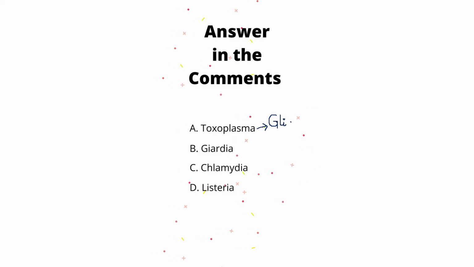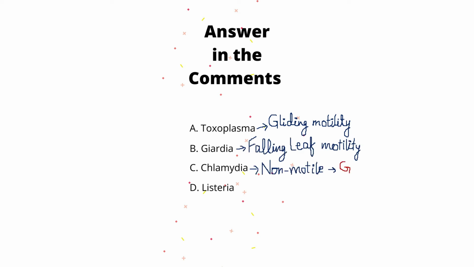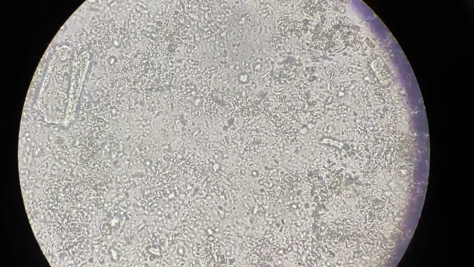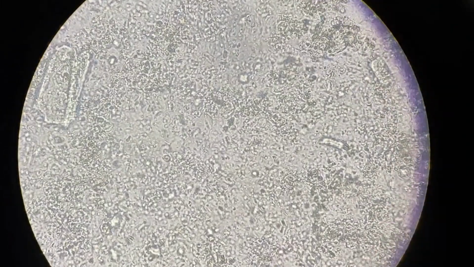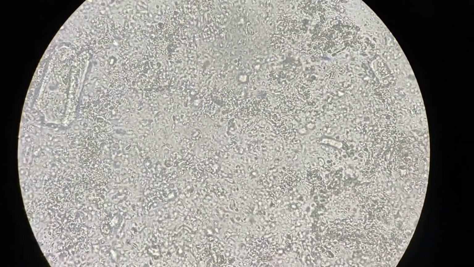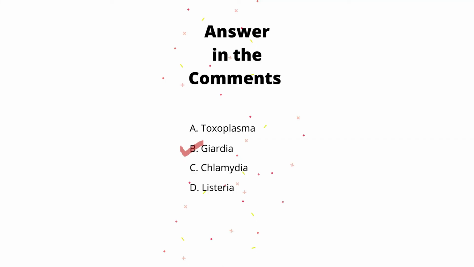Among all 4 options, Toxoplasma shows a gliding motility. Giardia has a falling leaf motility. Chlamydia is a non-motile gram-negative intracellular bacteria. And Listeria shows tumbling motility. So if we see carefully, here organisms are showing a typical falling leaf motility, suggestive of Giardia. So our final answer is Giardia.